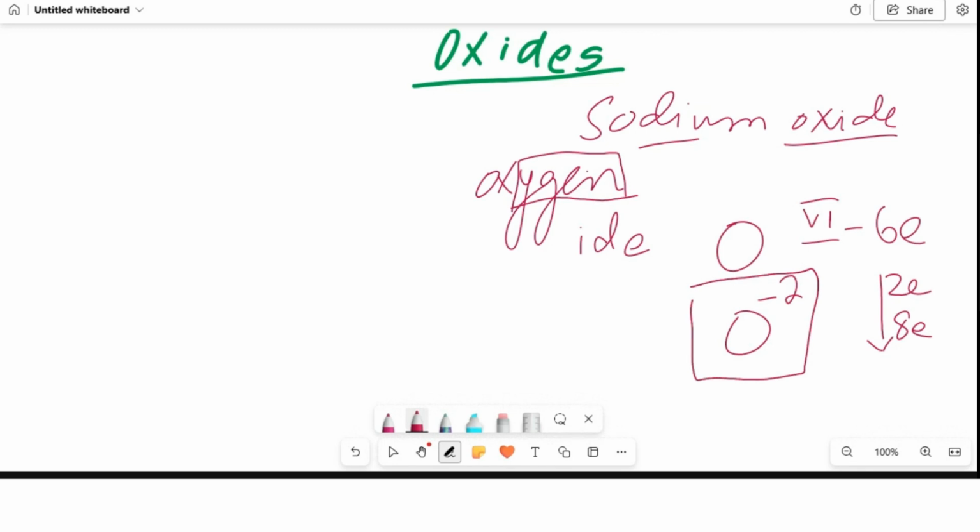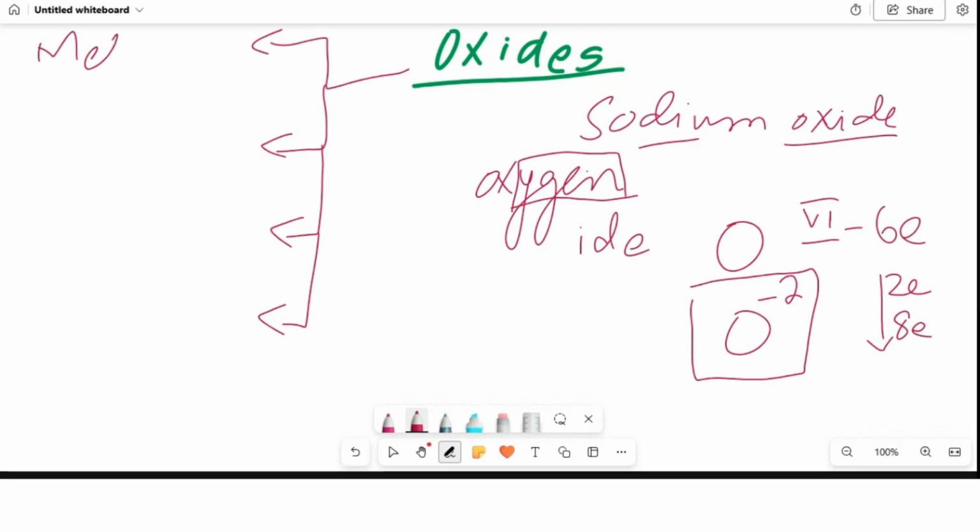Now we have to basically study the different types of oxides. So there are in total 4 different types of oxides. But before going into the 4 different types of oxides, we will discuss each one of them in detail.